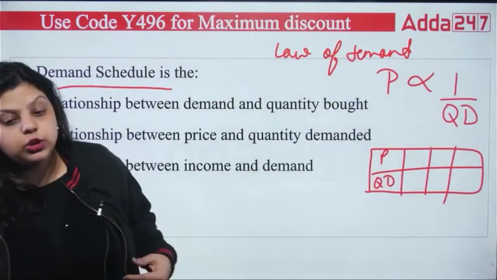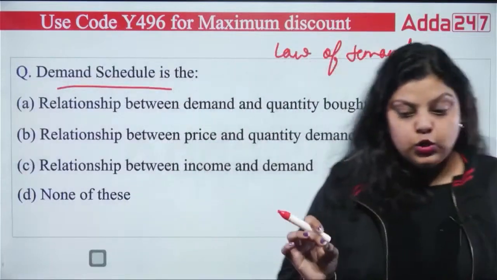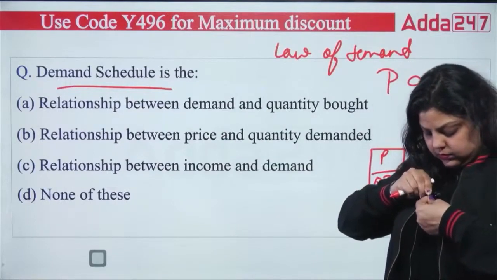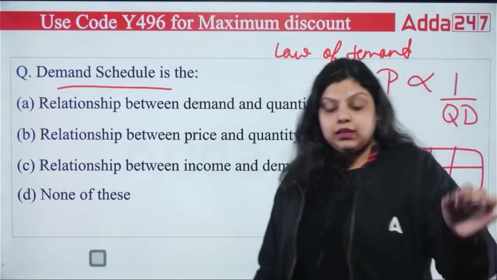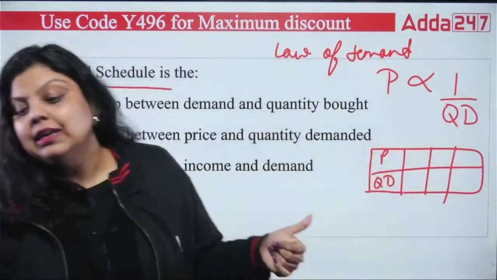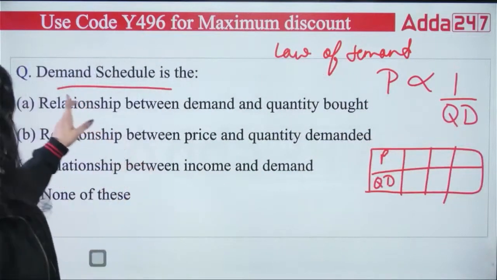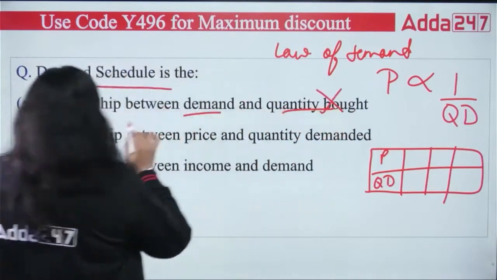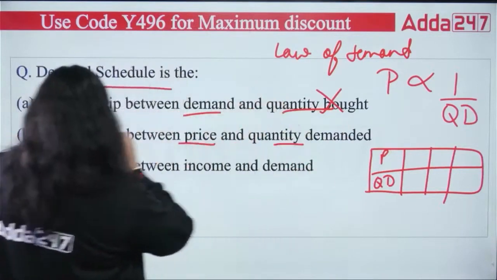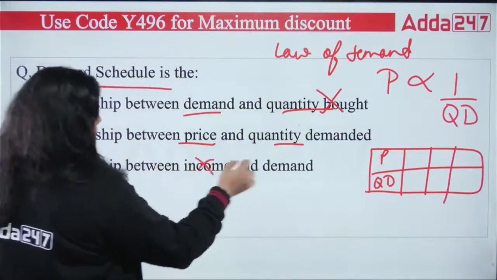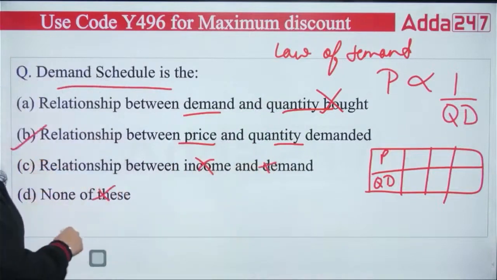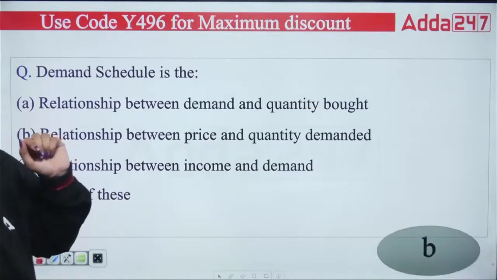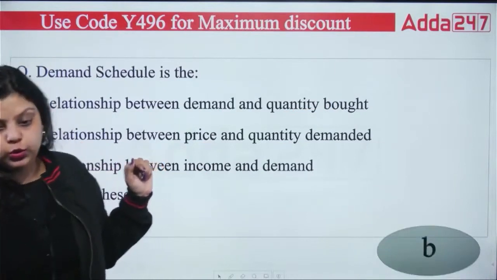So what is a demand schedule? A demand schedule is simply when you represent the relation between price and quantity demanded on a table. The first option is saying relationship between demand and quantity bought, not. Relationship between price and quantity demanded, this is true. Relationship between income and demand, no. None of these. So the right answer is B. When you represent the relationship between price and quantity demanded on a table, that is known as your demand schedule. So your right answer will be B.